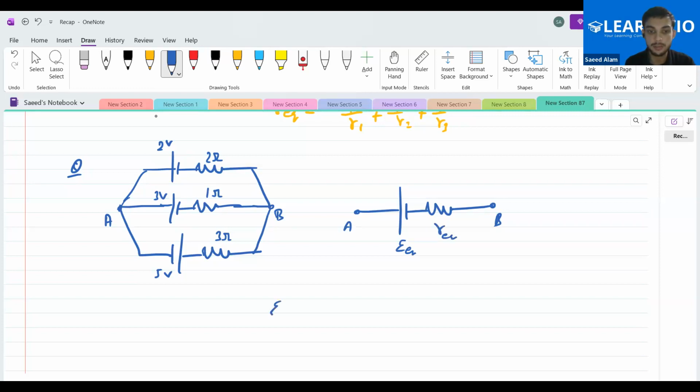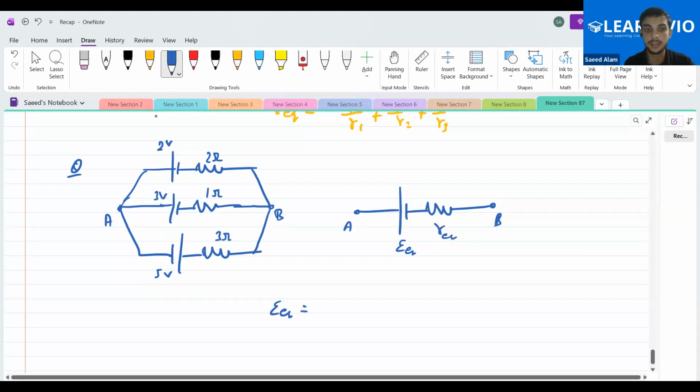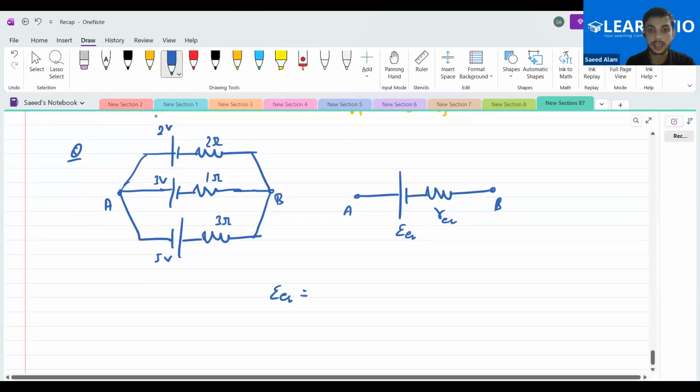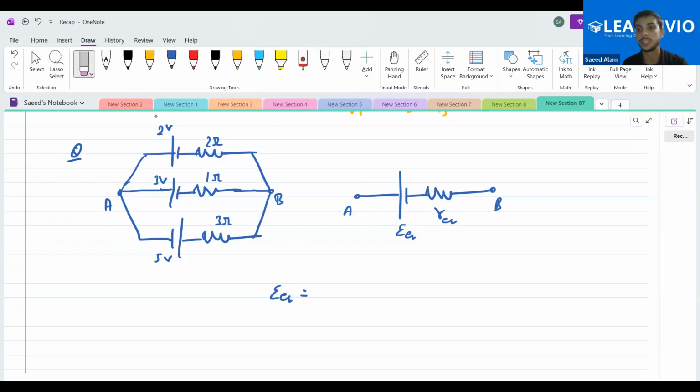What will this E equivalent be? If I had drawn this battery like this, you have to take all the configurations in this to be positive.